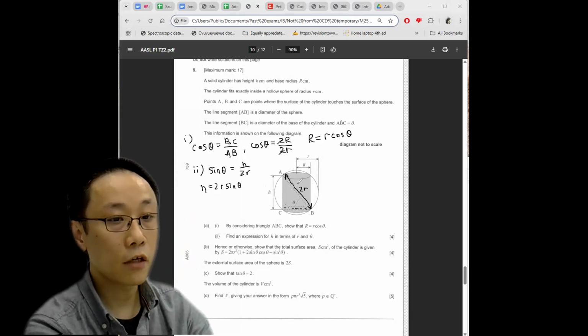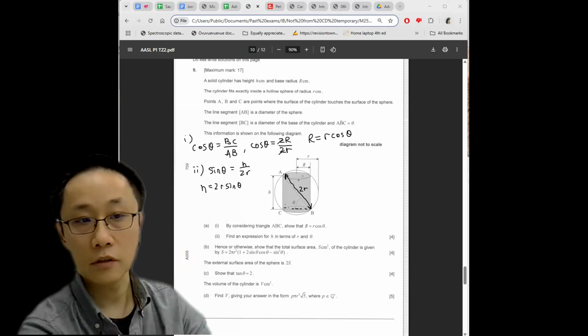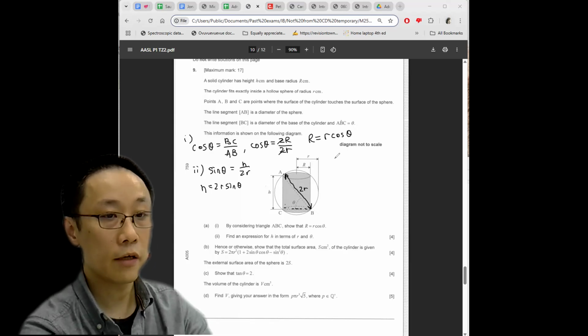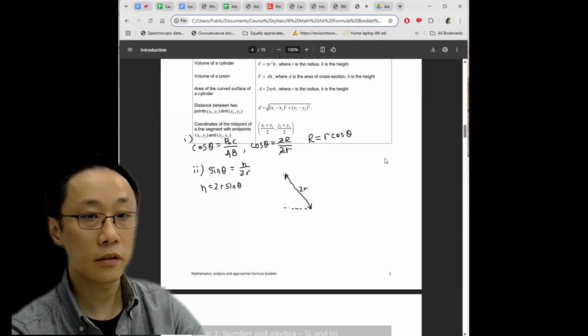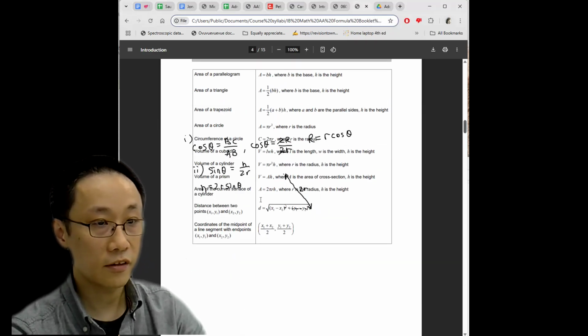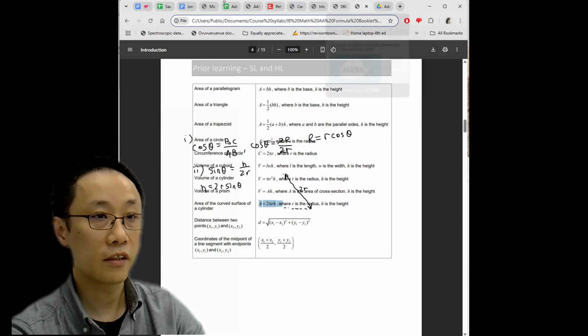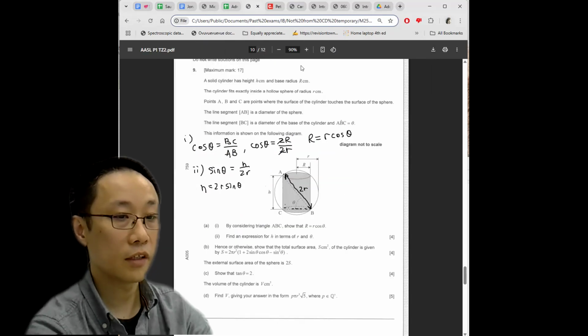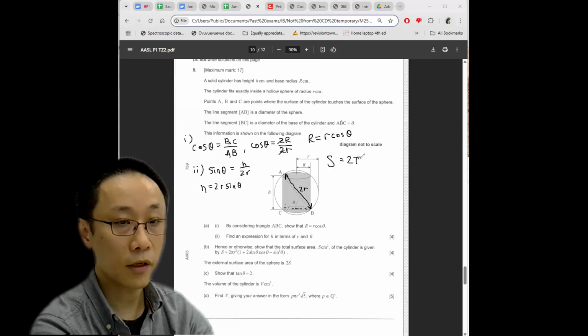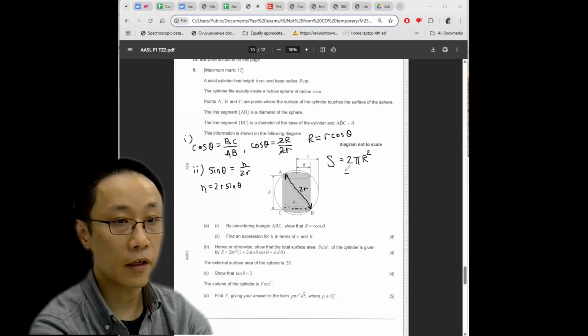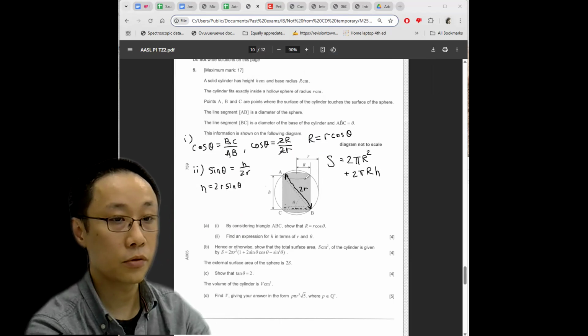Let me show the total surface area of the cylinder is given by this expression. A Year 8 student can calculate the surface area of a cylinder. I think they actually give you the cylinder formula in the formula book as well. Again, this is just hopelessly easy. I don't know why students are complaining. So surface area equals top and bottom, so 2 pi r squared, plus 2 pi r h, which is the area of the lateral side, and you can just put the expression from above. What do we have?